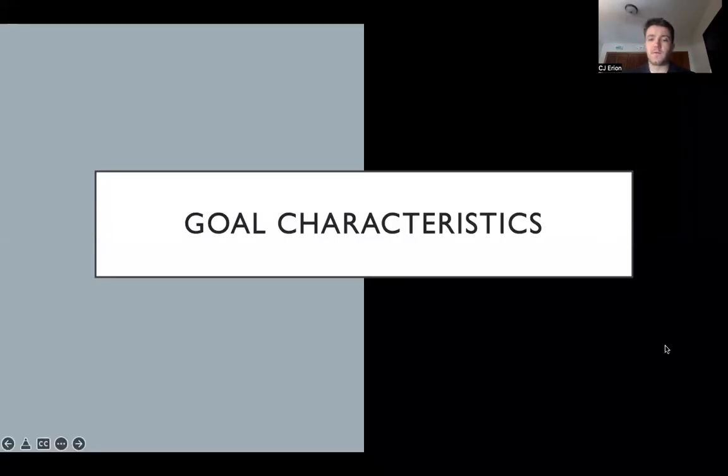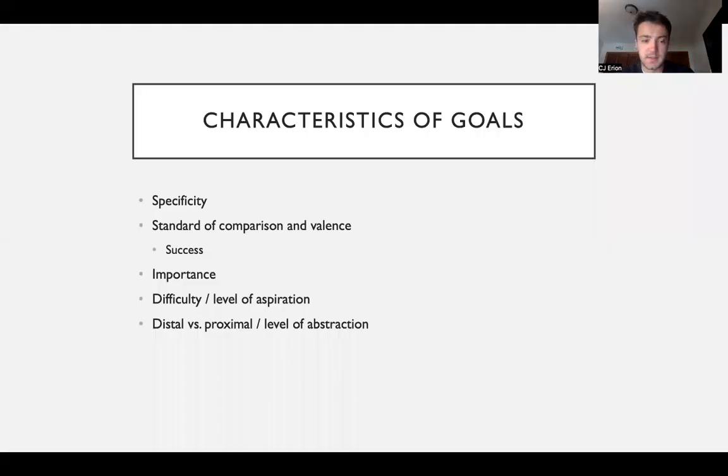Now we will go over some goal characteristics. Specifically, some of these characteristics include specificity, which we'll get into shortly, the standard of comparison, and valence. Valence is whether we want to approach or avoid something. And these two aspects get at defining whether or not we're successful with the goal.